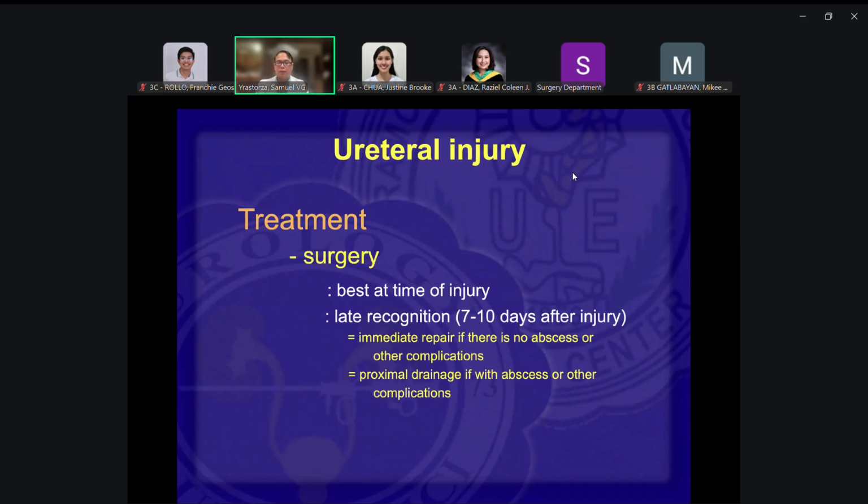That's why it's quite important to have a stent or a tube within the ureter, because again, it's quite difficult to identify the ureter when you have a very big ovarian tumor, uterine tumor, or a very big sigmoid tumor. You might already be injuring the ureter and you don't know it. But if you have the stent in place, they can palpate for that.